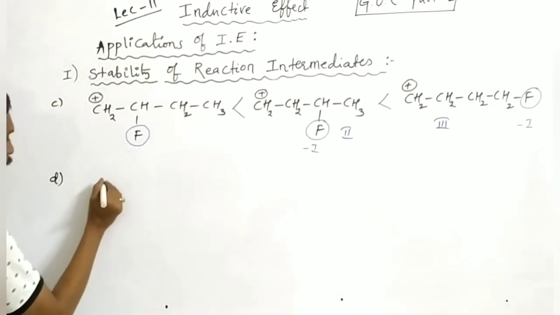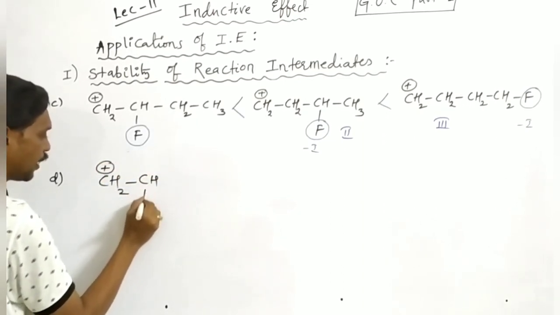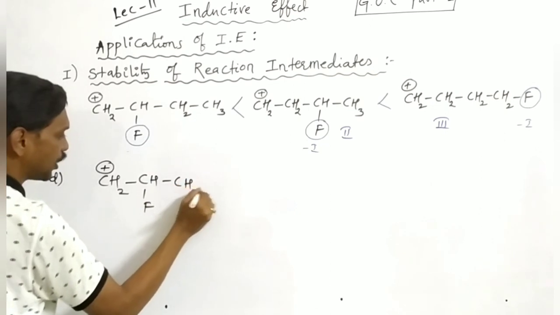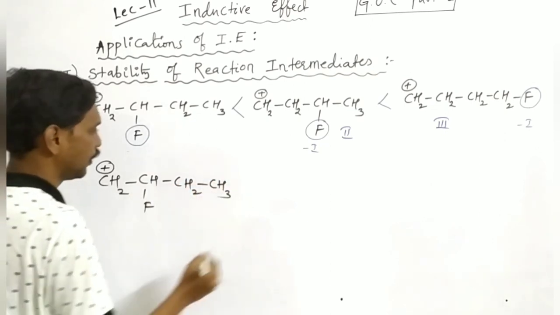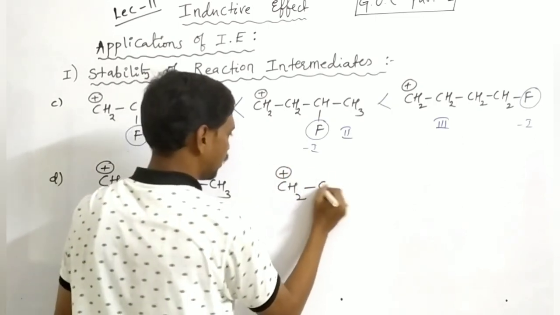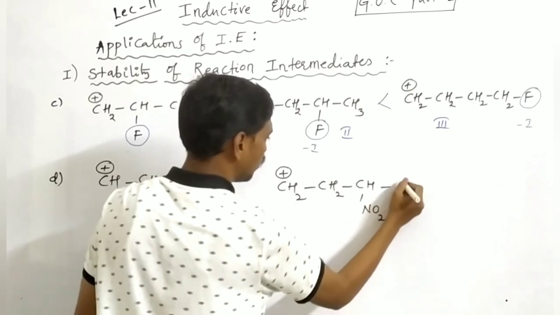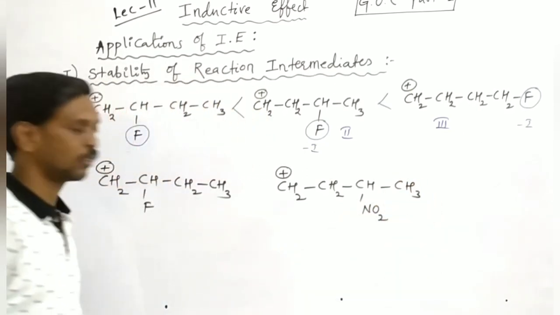Here, fourth example: CH2+ CHF CH2 CH3, and CH2 CH2+ CHNO2 CH3. Okay.